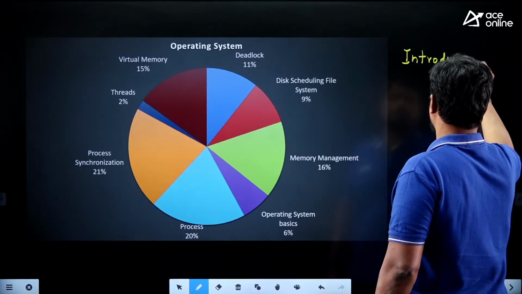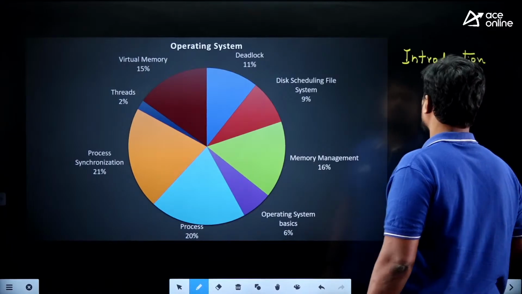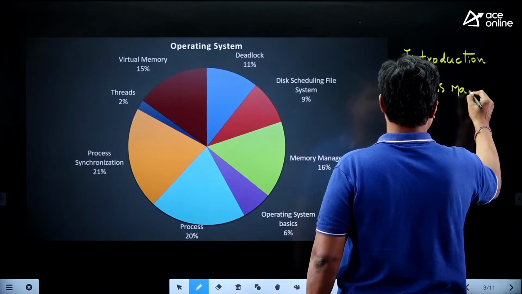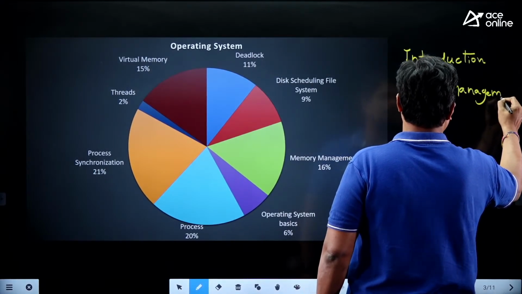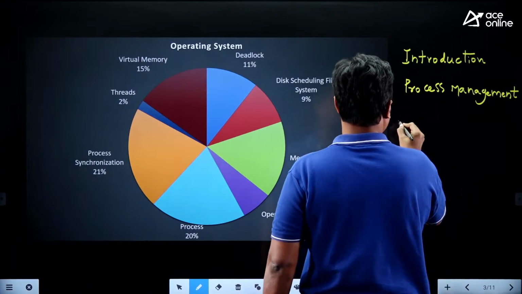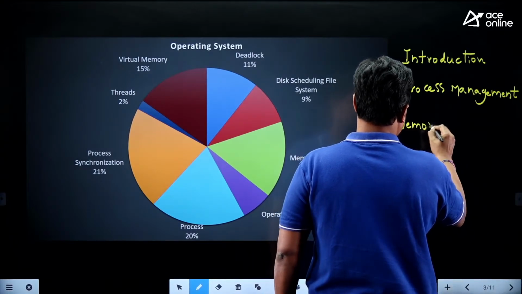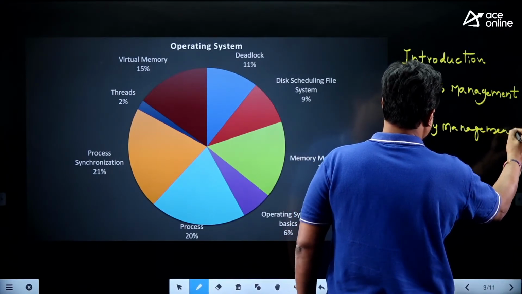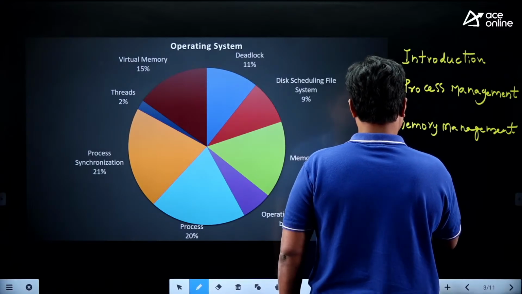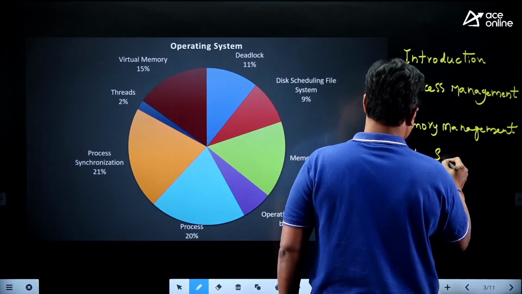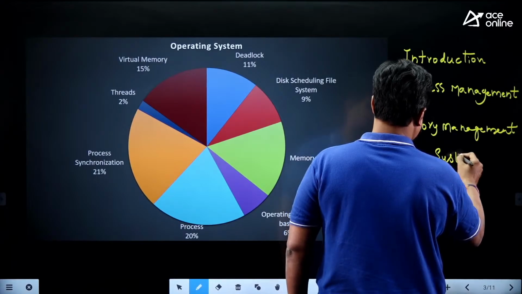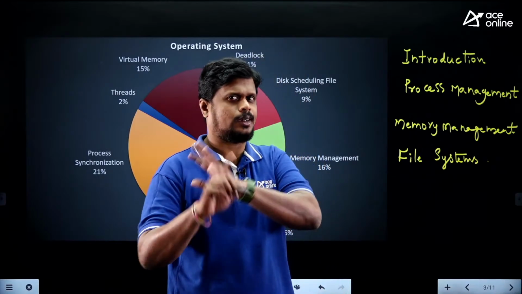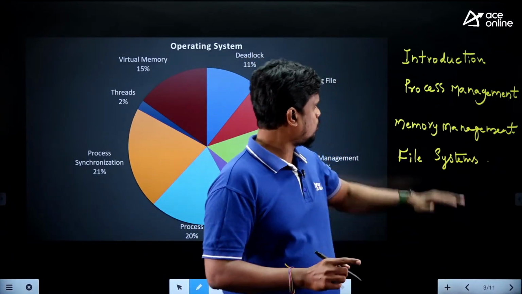Introduction to operating system. And another one is called process management. And another one is called memory management. So the third topic is memory management. And the last one is file management, or else file systems. So these are the four topics. The operating system's entire syllabus comes under these four topics.